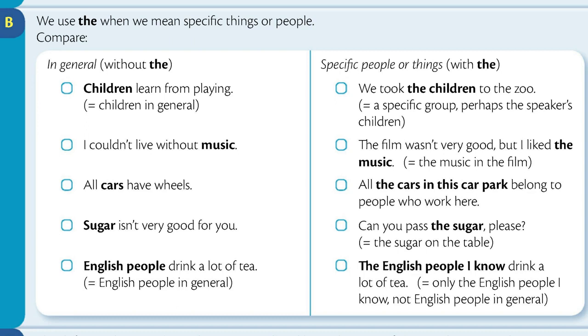All cars have wheels. All the cars in this car park belong to people who work here. Sugar isn't very good for you. Can you pass the sugar, please? English people drink a lot of tea. The English people I know drink a lot of tea.